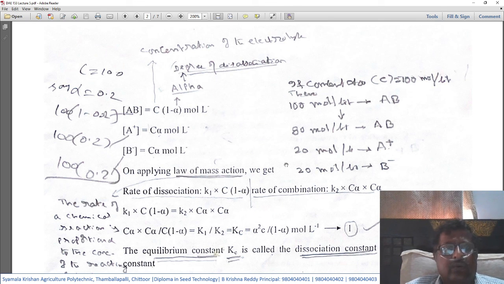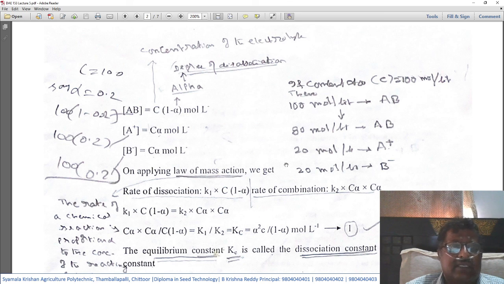[AB] is equal to C, that is the concentration of electrolyte, into 1 minus alpha. Alpha is nothing but the degree of dissociation, in moles per liter. So [AB] is equal to C into 1 minus alpha moles per liter. Like this it will be expressed, which means [A+] is equal to C alpha moles per liter. [B-] is equal to C alpha moles per liter.